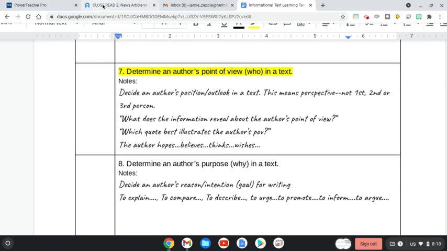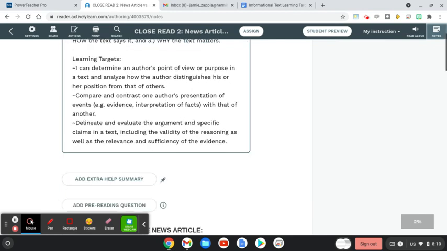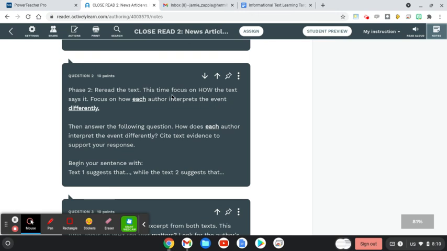As we get into the second phase of reading, you're going to reread the text for how the text says it, rereading this text again. This time we're going to focus on how it says it by focusing on each of the author's perspective or interpretations of the event differently. So these authors interpret the event of Abby's rescue, the event of Abby's situation differently.